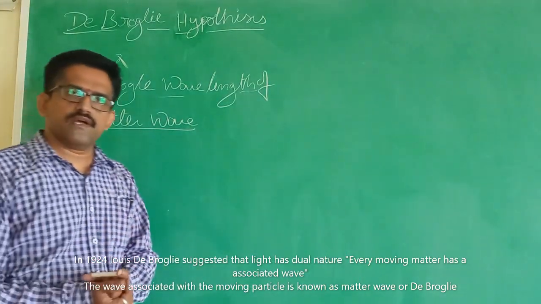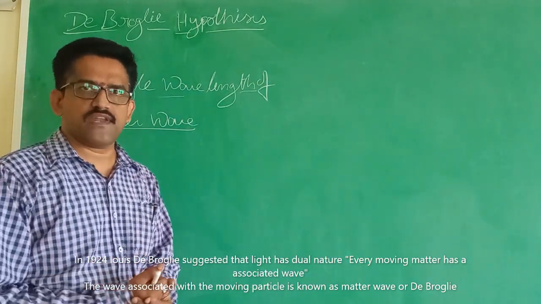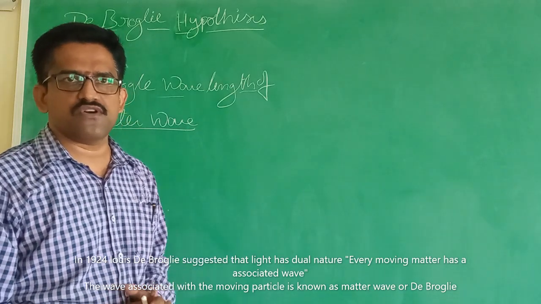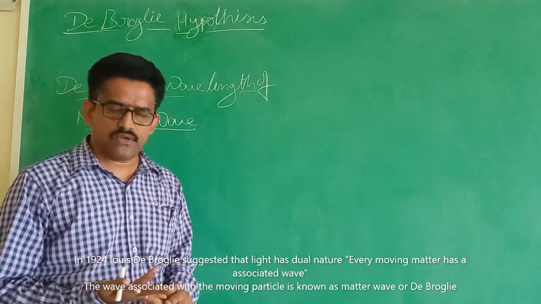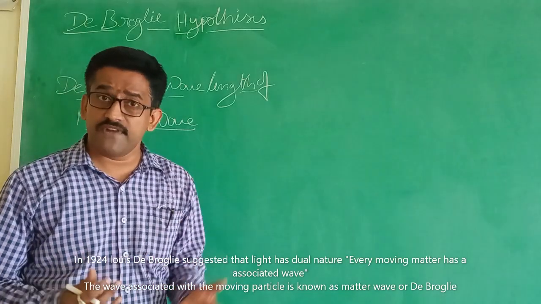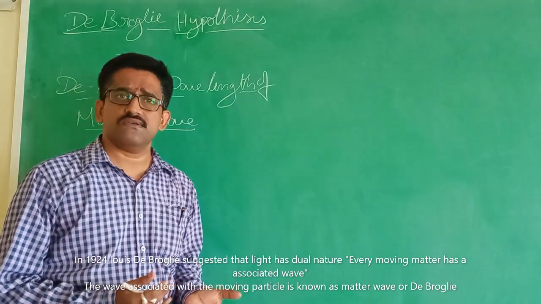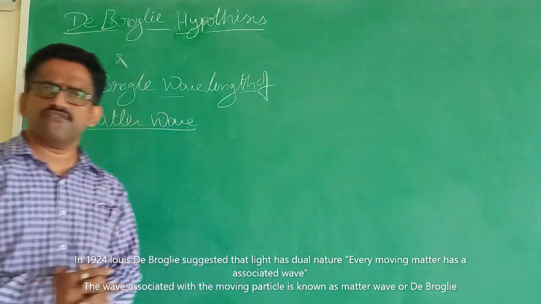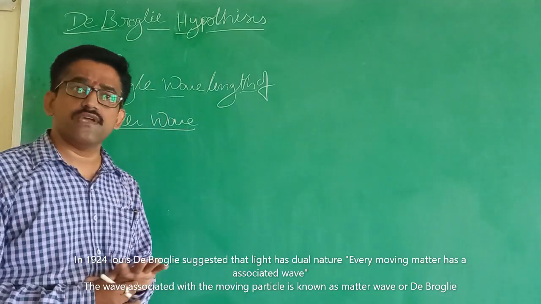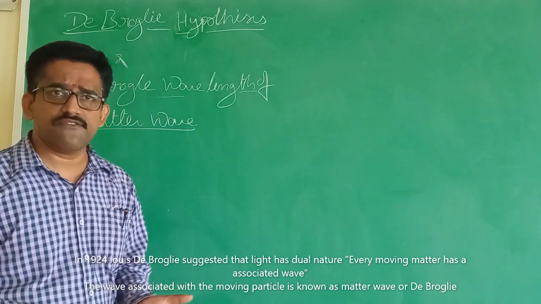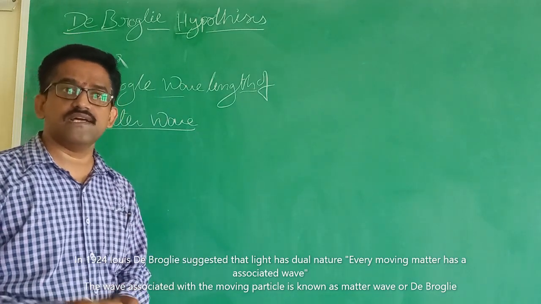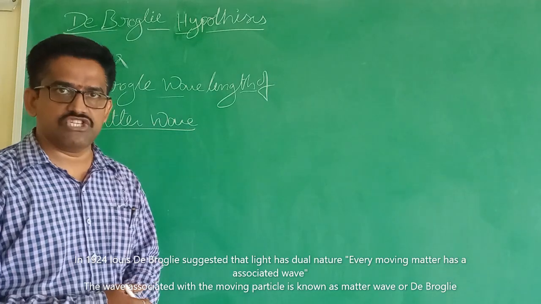Here we already know that there are seven properties of light. We have already studied the properties of light, that is interference, diffraction, and refraction. From interference and diffraction, we can prove that light has a wave nature. And from the photoelectric effect and the Compton effect, we prove that light has a particle nature.